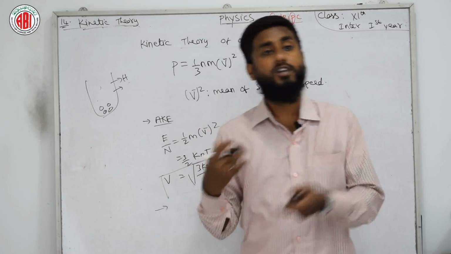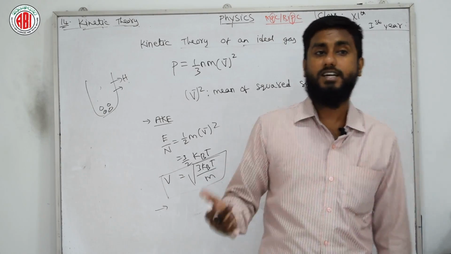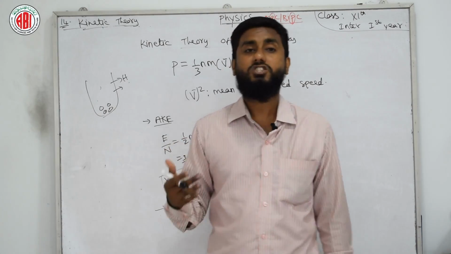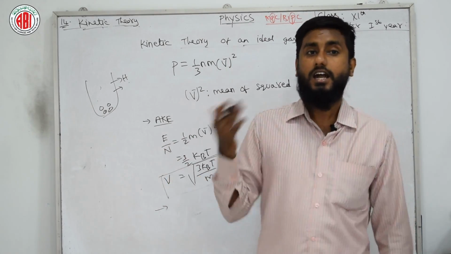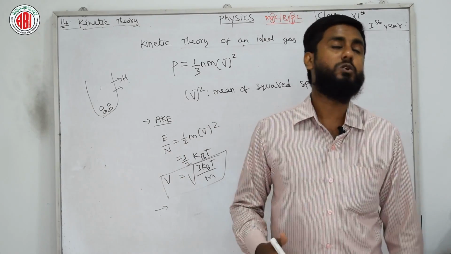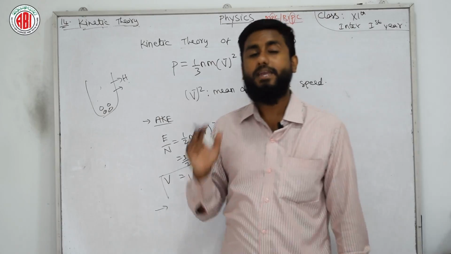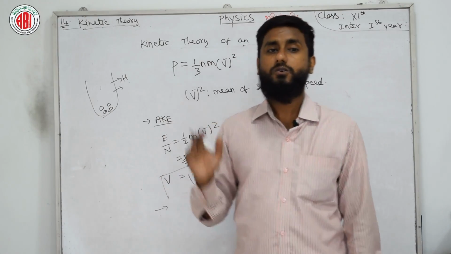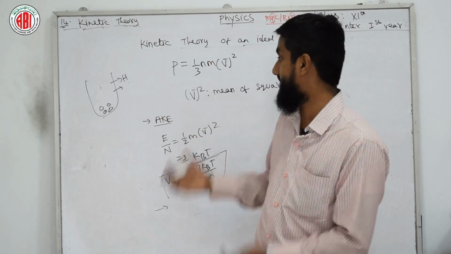And we have one more type, translational kinetic energy, whose formula is E = 3/2 kBT. So here we have different theories with us.